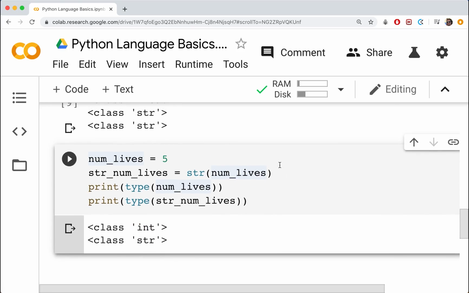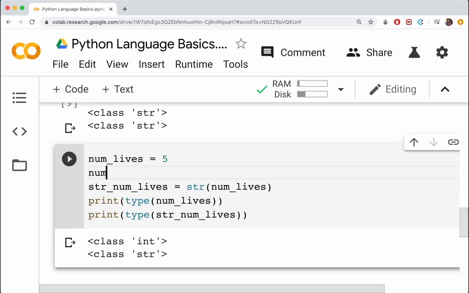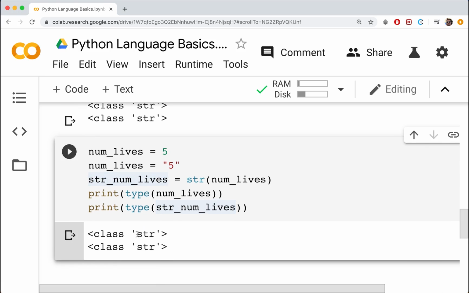That is because this conversion here is converting the value stored here and storing it in this new variable. So it's actually leaving the number of lives untouched. Number of lives is still an integer. It's taking whatever value it finds here, converting that to a string, and then storing that into string number of lives. That's the difference between that and if I did number of lives is equal to 5, because this right here is changing whatever value is stored in this variable. So if I did that, they should both be strings. Hopefully you can understand the difference there.